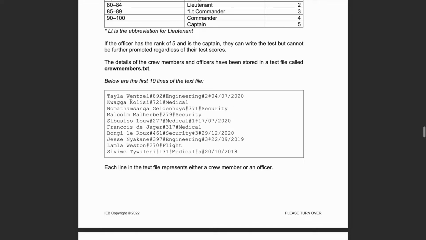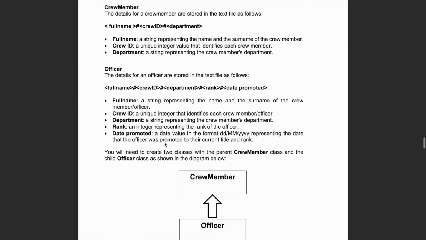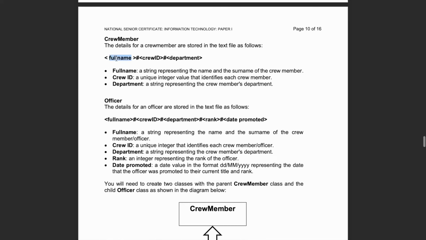So here we see we have 5 things. Here we have three things. Well, I meant to select that, 3 things. And we see that our delimiter, the thing that separates these data points, is a hashtag, right? We're using a hashtag to do that. And then if we come down here, they just give us an actual description of what each thing represents.